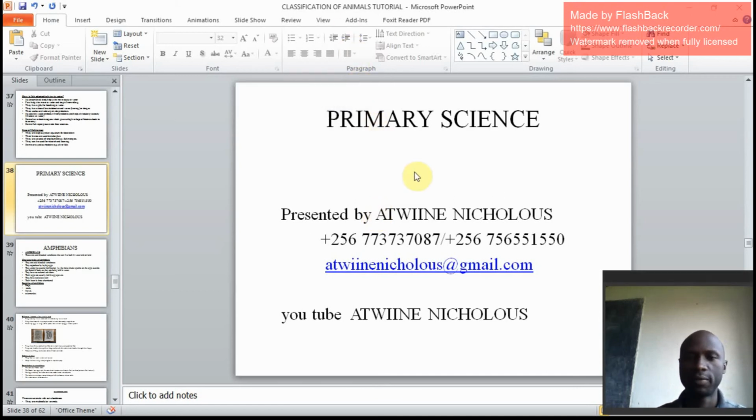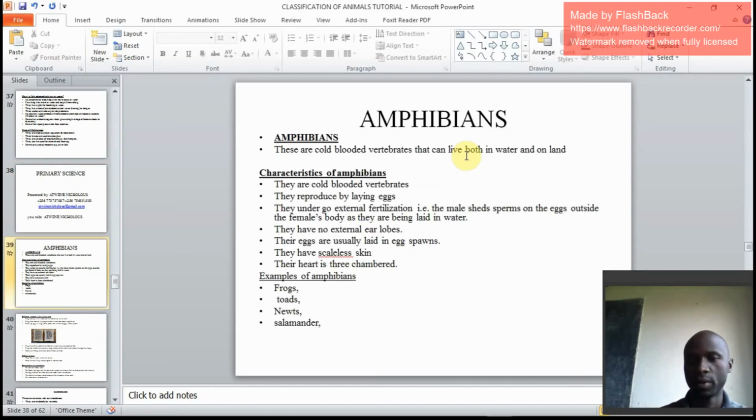This session of classification, whereby we are still grouping animals according to common characteristics and features. Remember, we base on different factors, different features, a number of legs. We base on the mode of reproduction. We base on the mode of breathing. Now, we are going to discuss amphibians as another group of animals, of actually vertebrates, that is under